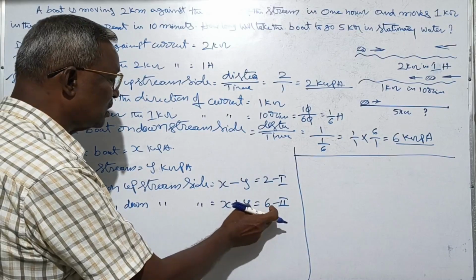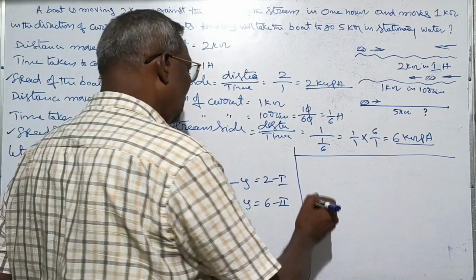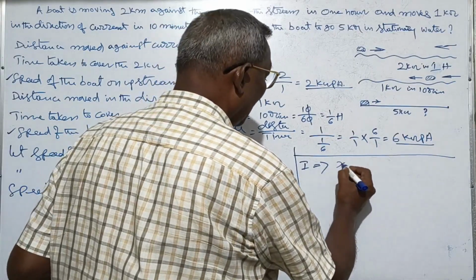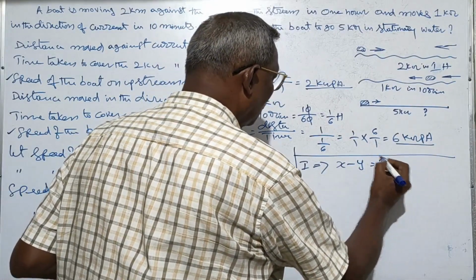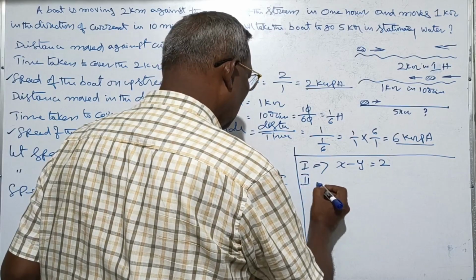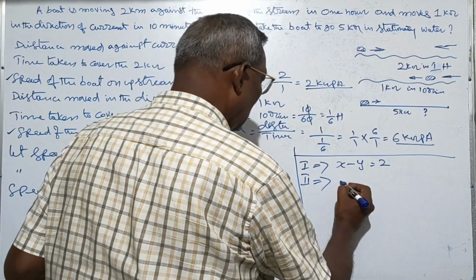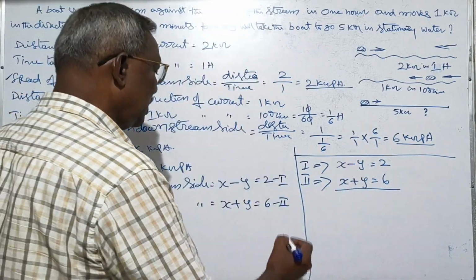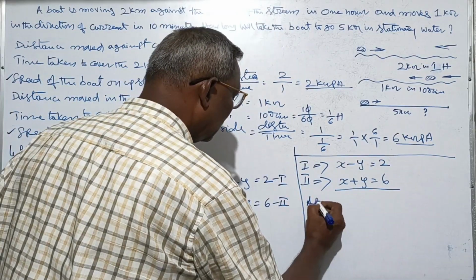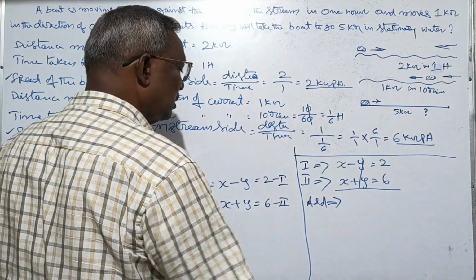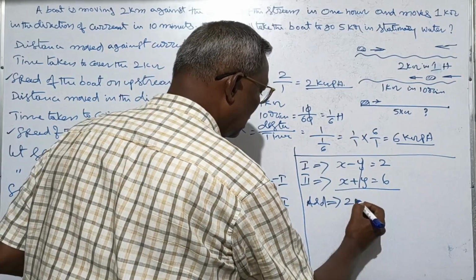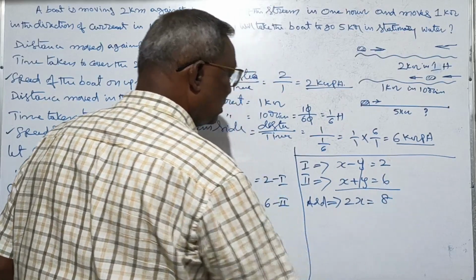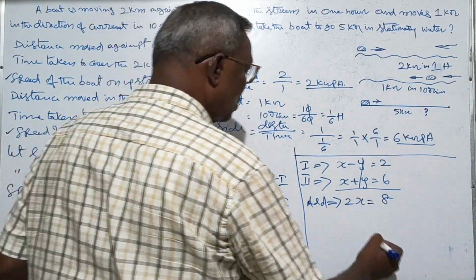Plus y and minus y cancel. x plus x, 2x is equal to 2 plus 6, that is 8. 2x is equal to 8.